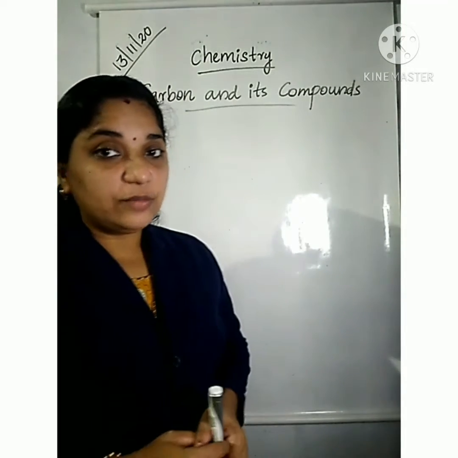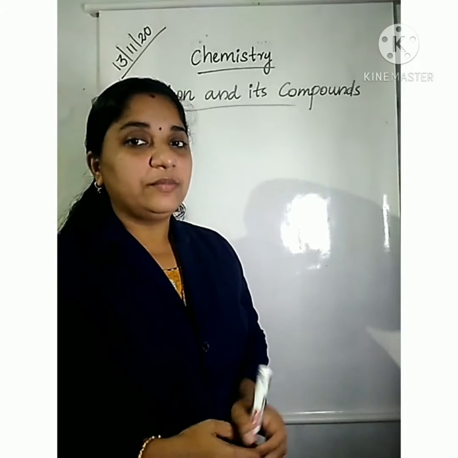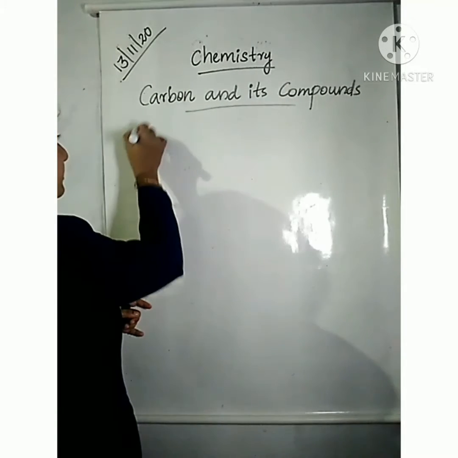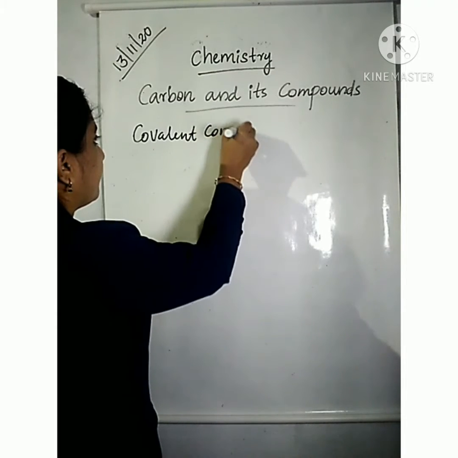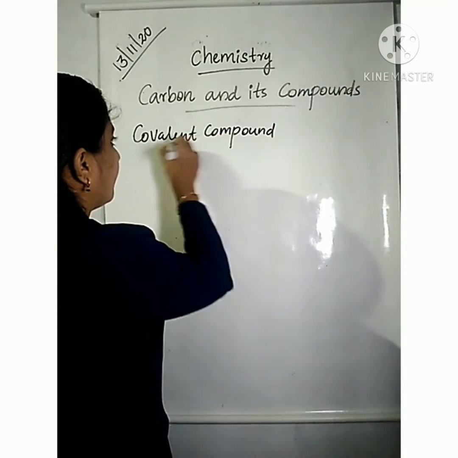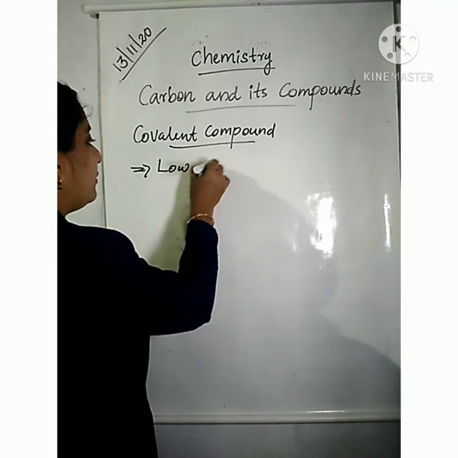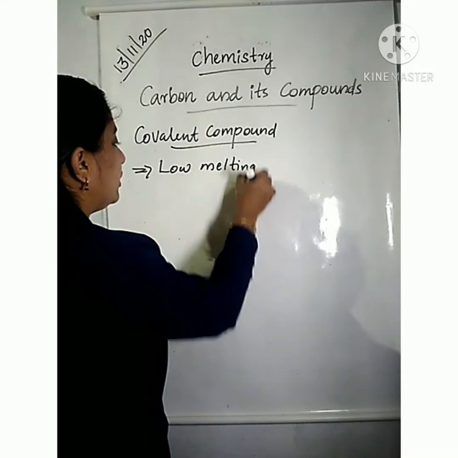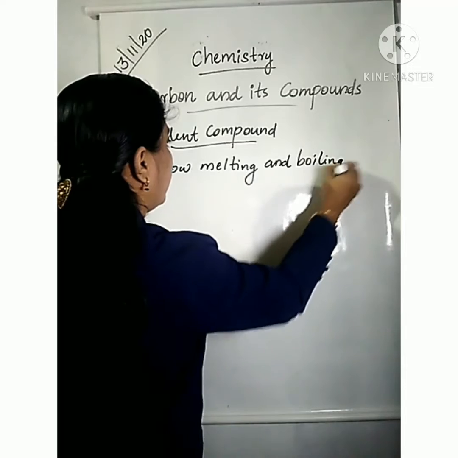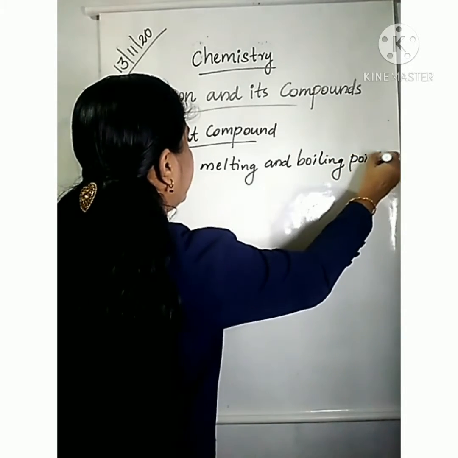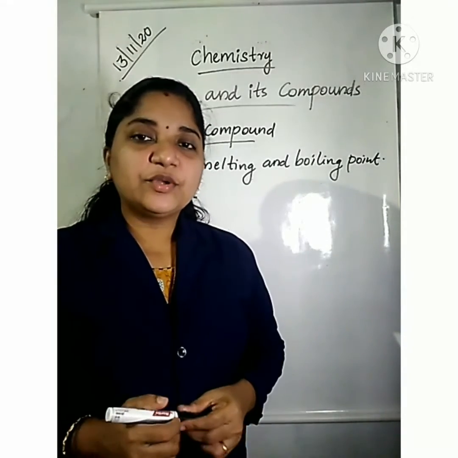But ionic compounds have very high melting point and boiling point, while covalent compounds have low melting point and boiling point because the intermolecular force is low.